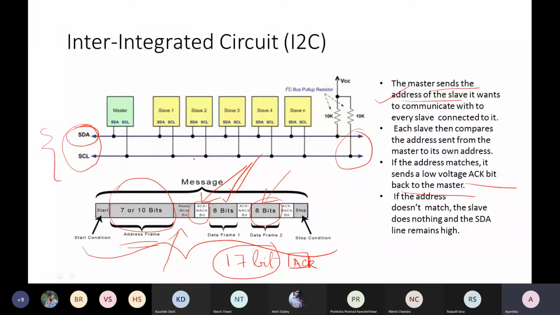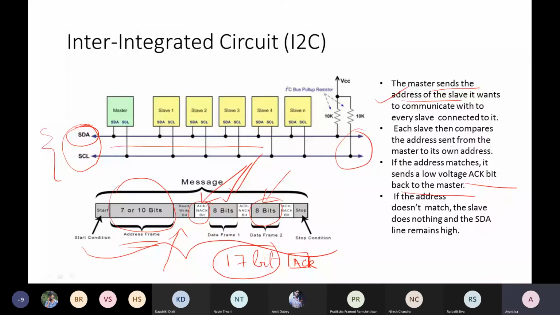We are using actually only this single line for the data communication. For read, write, for multiple master, multiple slave, for everything, this single line. That's why here the requirement of acknowledging whether the delivery is successful or not is higher. Okay.